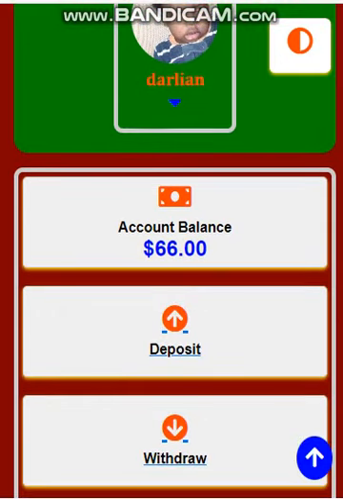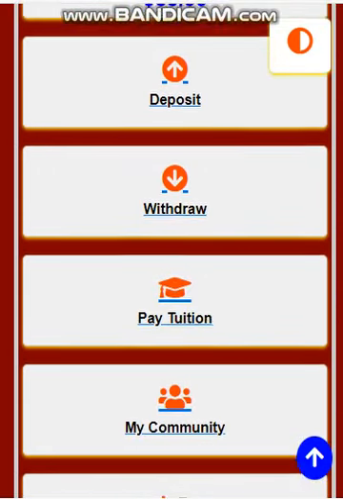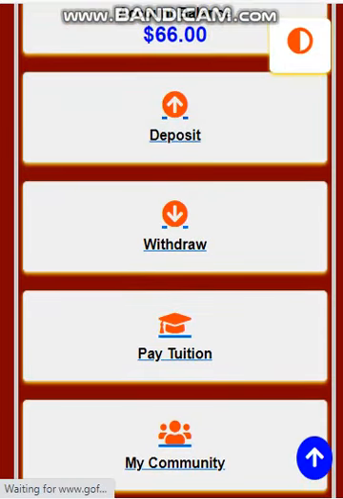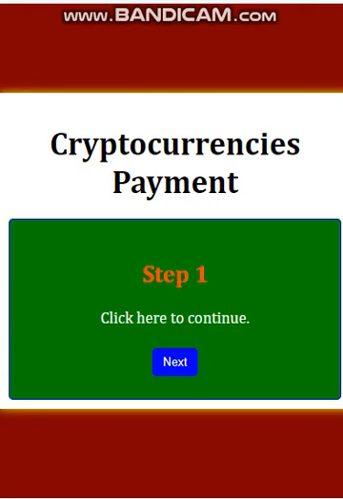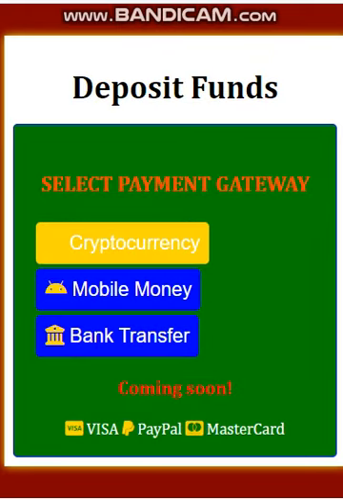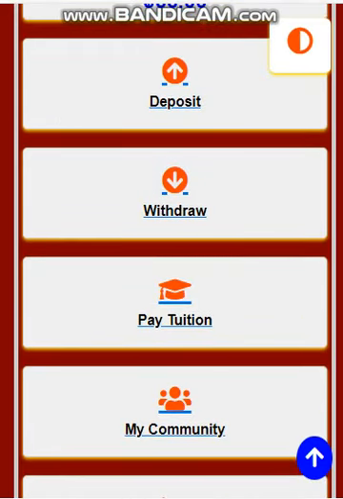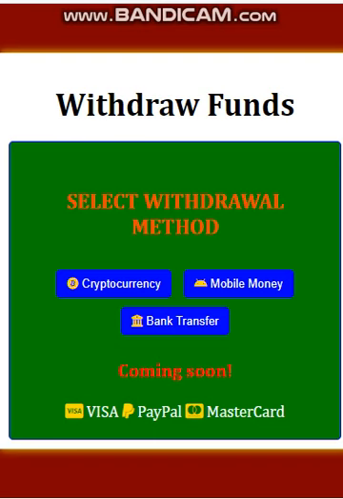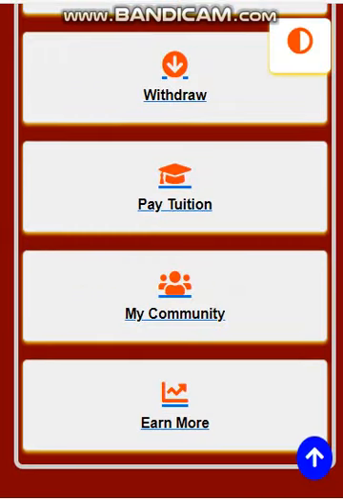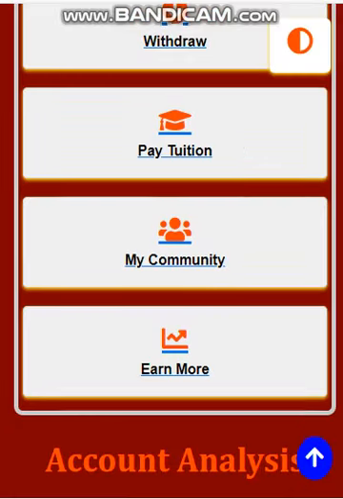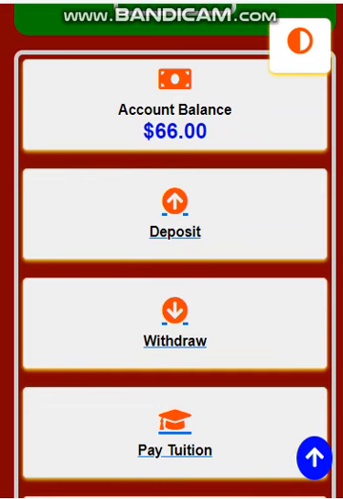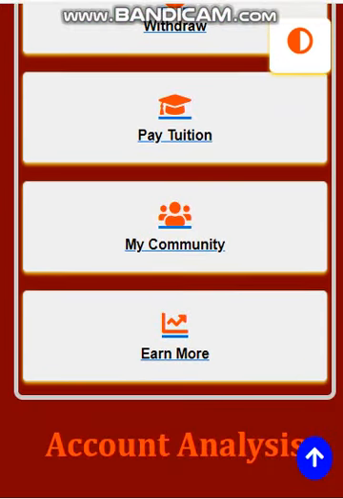Now this will be your account balance. Then here you can click to deposit. Crypto, all methods are here. Those which are not available we shall always update. Withdraw works the same way. Here, those who are taking courses can pay their tuition from here. But remember, tuition will be deducted from your account balance.